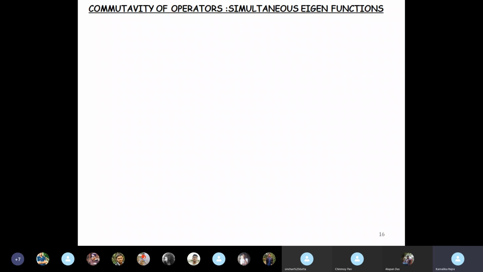Now comes the main part of our discussion. So all this that we had been discussing, the things that we recapitulated today from our last class and the new things that we discussed in today's class, all these are basically a build up to this: how commutativity of operators is related to simultaneous eigenfunctions. Okay, and as I promised, we have much more to see on commutators of two operators, and this is where we begin.